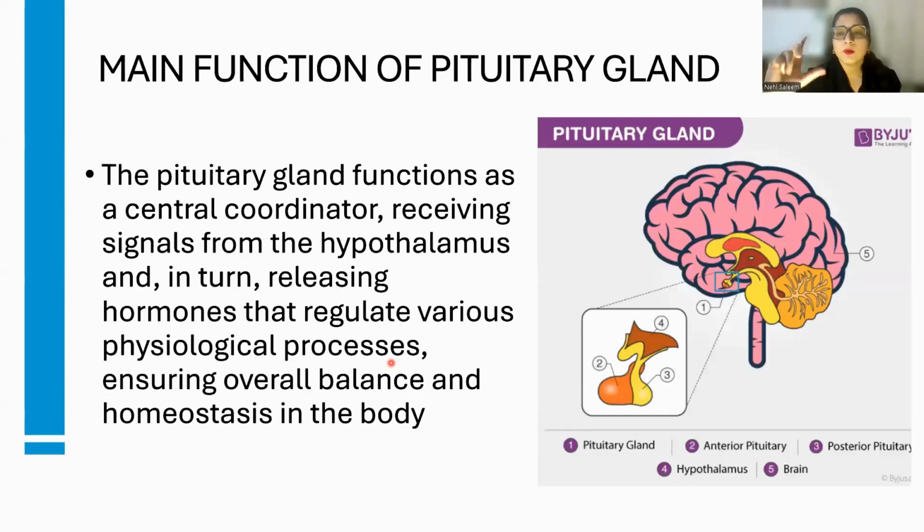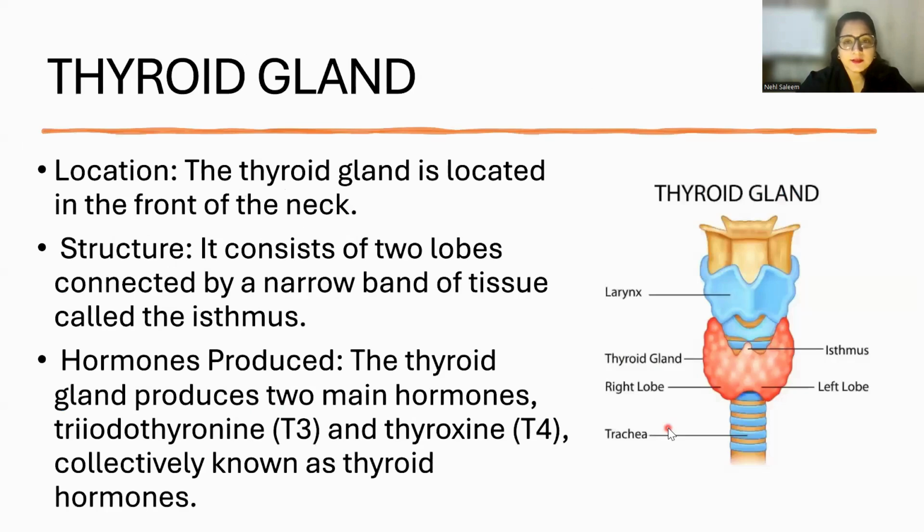Then, if we talk about the main function of the pituitary gland, it's a central coordinator. What it does is it receives signals from the hypothalamus, and then in return to those signals, it releases the hormones which are essential for regulating various physiological processes, balancing overall body temperature through homeostasis, right? Okay. Let's move to the next slide.